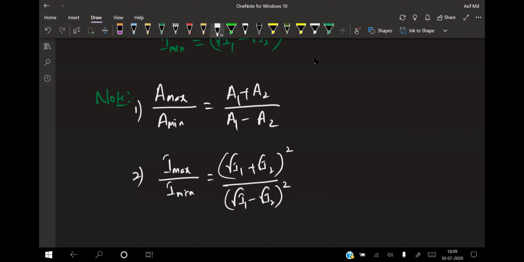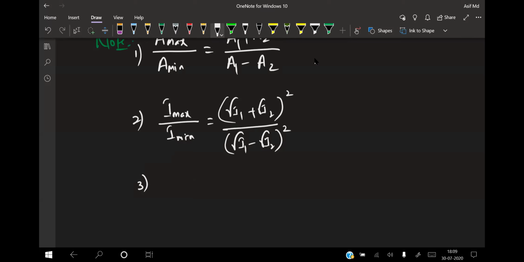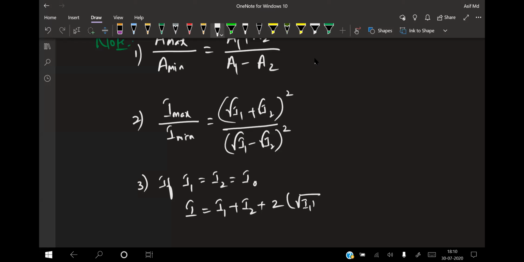So that is the I max by I minima relation. Is that condition clear? Okay, let me go into more detail on the relation. Say if I1 is equal to I2, equal to some I naught, then what is the intensity formula? I is equal to I1 plus I2 plus 2 under root of I1 I2 into cos of phi.